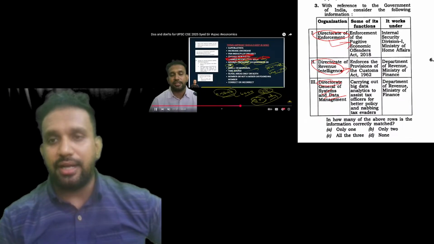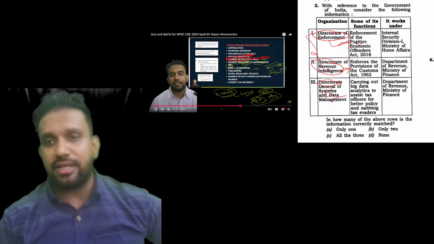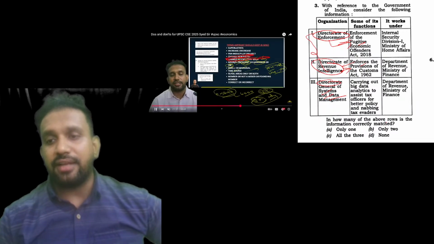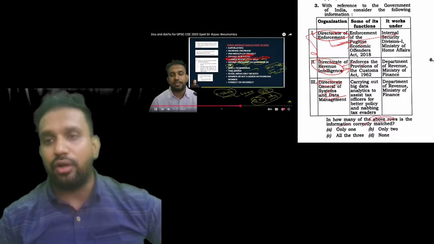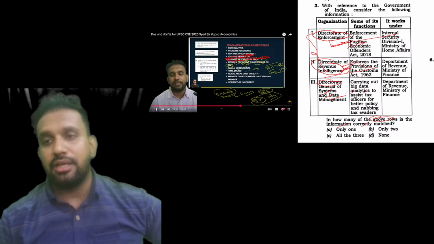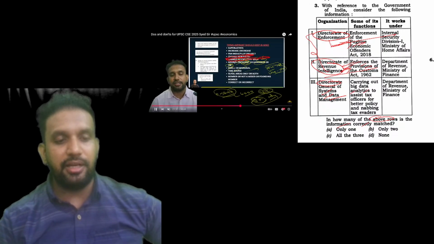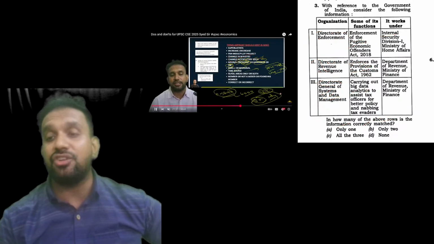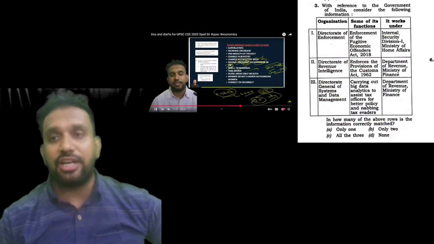According to the answer, the first and second columns are correct. He is asking in how many of the above rows the information is correctly matched. So we have to see whether all 3 are matched or not. At this point, these 2 are matched. And we have the ministries. That is what I told you: change in the ministry is important, change in the statutory body is important.